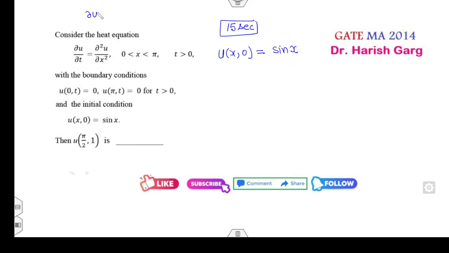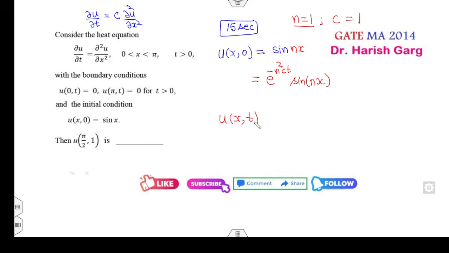If you compare them, del u by del t is c del square u upon del x square. Then your solution will be e raised to power minus n square ct times sine of whatever is there. If I write this in terms of sine nx, then you have to write sine nx. If you compare, clearly n will be 1. What is c? c is also 1. So your solution in general will be e raised to power minus t times sine of x.